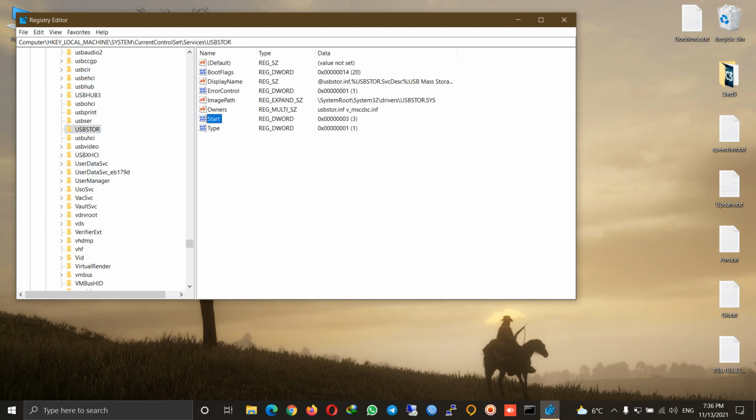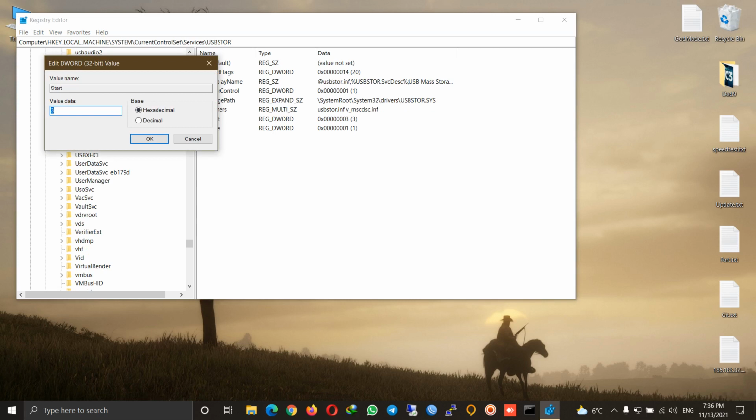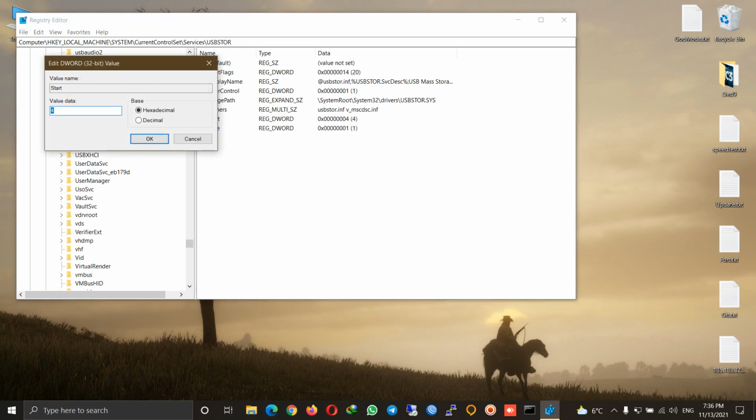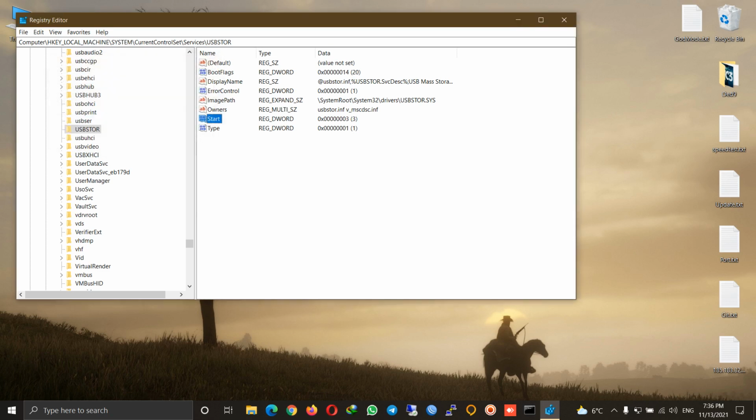Then we click on start and we change the value to 4. And we okay, then restart your system. And as you can see, you cannot access the USB port. And to undo this option, go to these changes and change the value to 3.